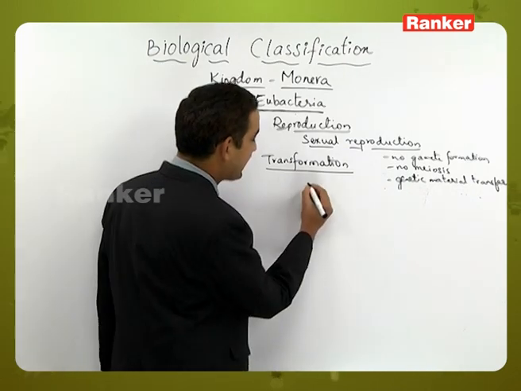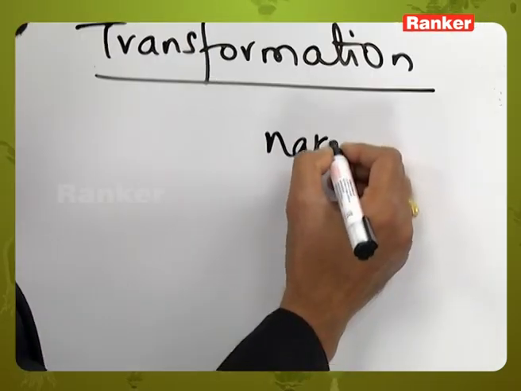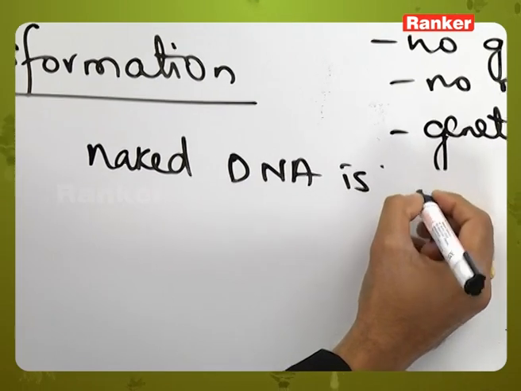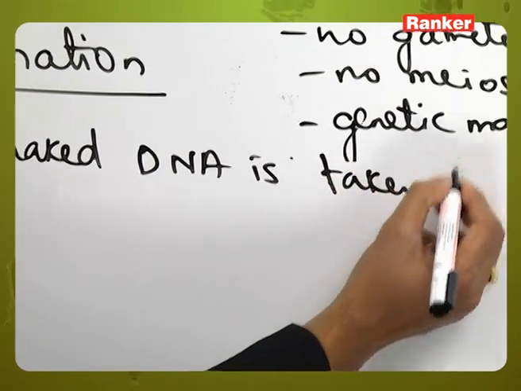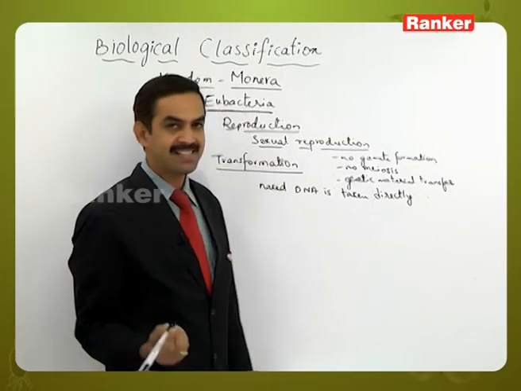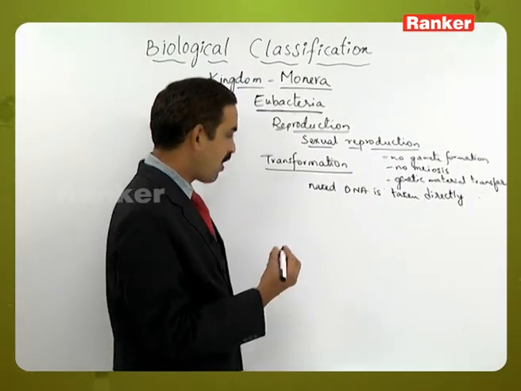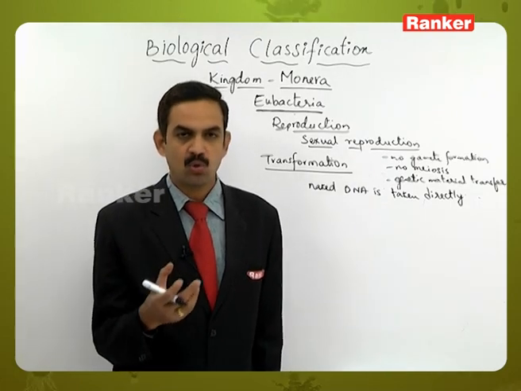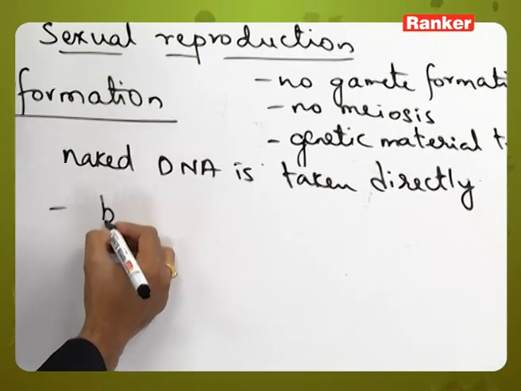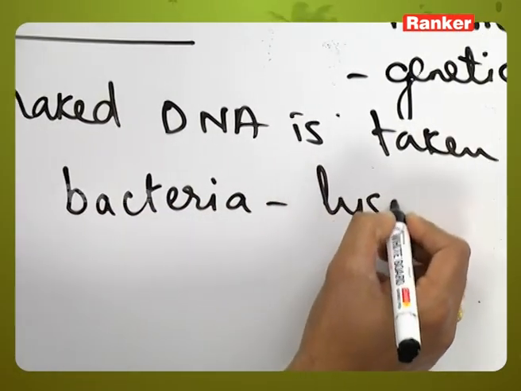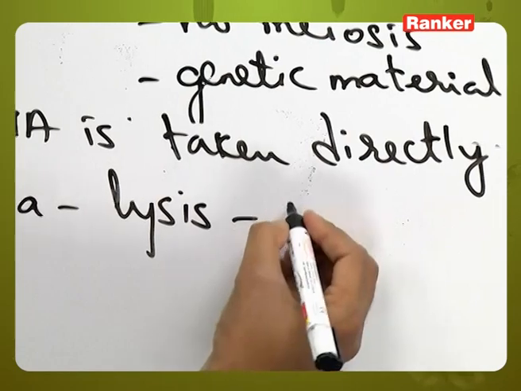Here the naked DNA is taken directly from the environment by the recipient bacteria. So here what happens is, once in the environment when a bacteria undergoes lysis, so we can say a donor bacteria which undergoes lysis, and when it undergoes lysis, it will release